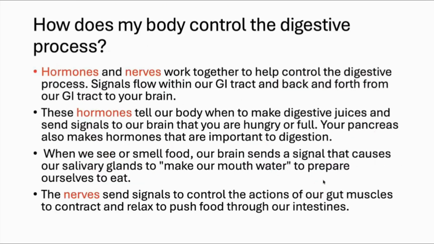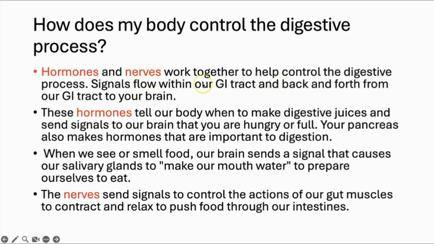Now, how is this digestion process controlled? Because many enzymes and acids are involved in digestion, everything should work in a proper manner. One thing should not overcome the other, otherwise everything will collapse. So how is it controlled? How does our digestive system work in a correct way? It happens with the help of hormones and nerves. They work together to help control the digestive process.